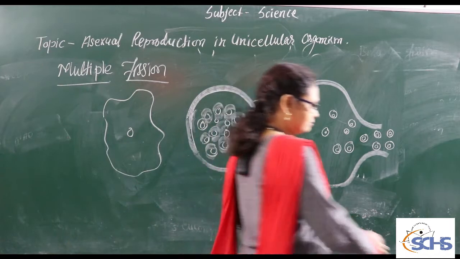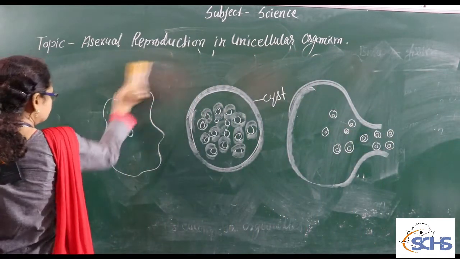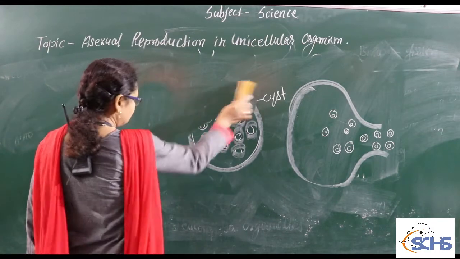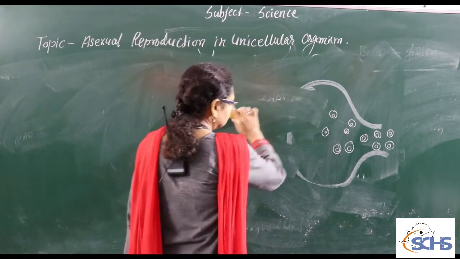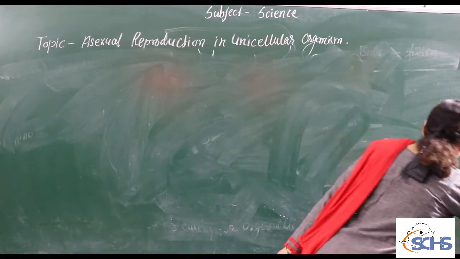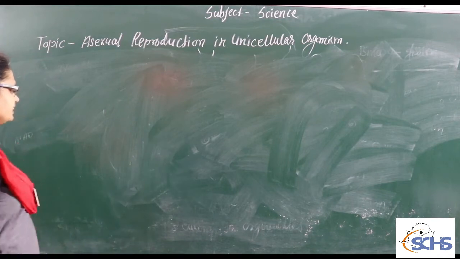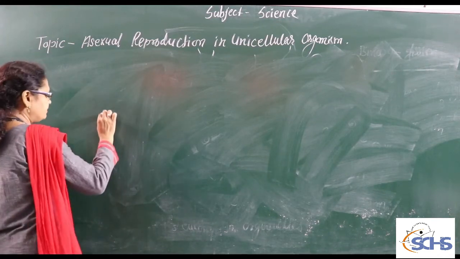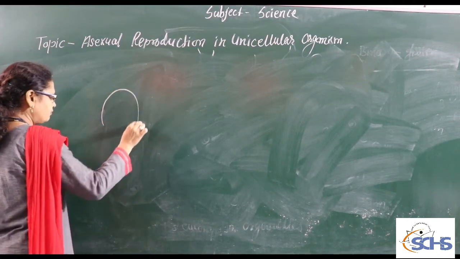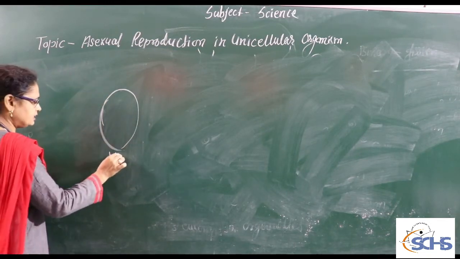Now, the third one is budding. In unicellular organisms, budding occurs in unicellular fungi. In fungi, what can we see? The parent fungus fully grows. When the parent fungus is fully grown, we can take the example of yeast.